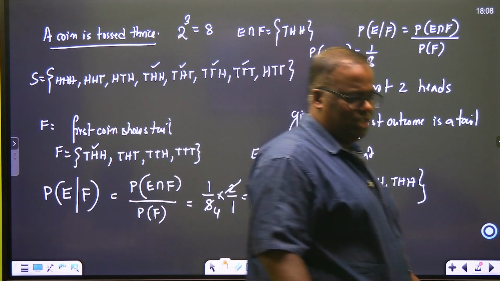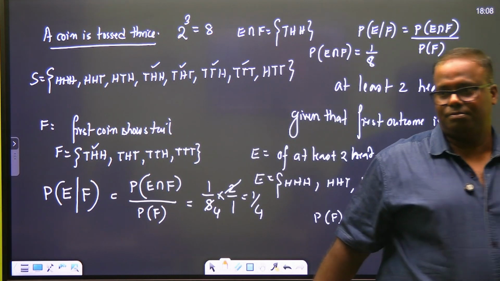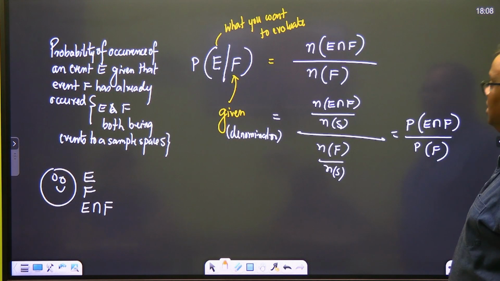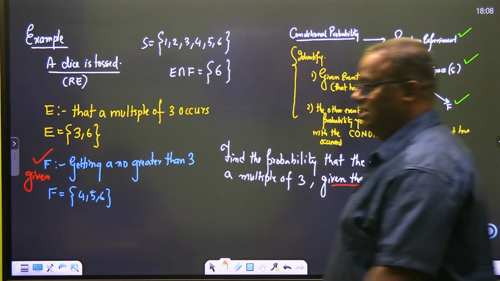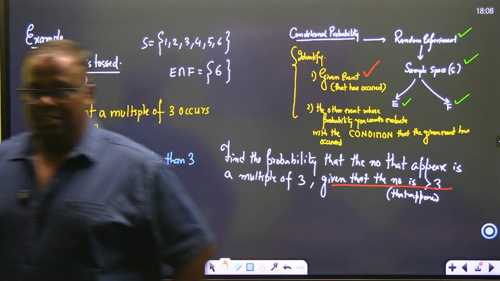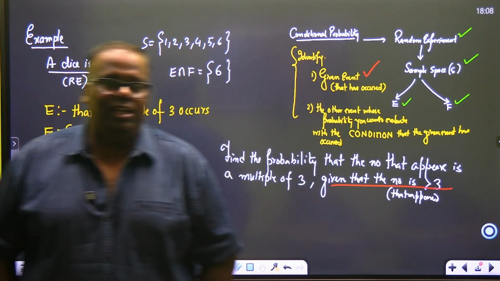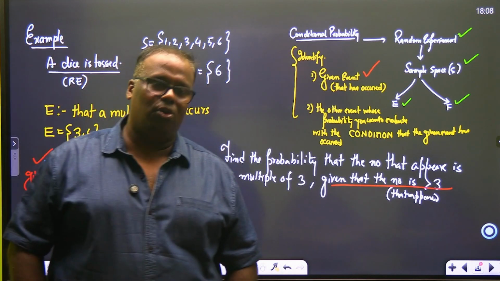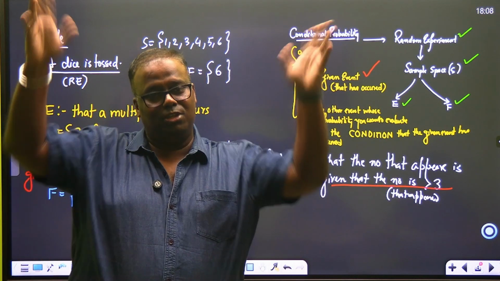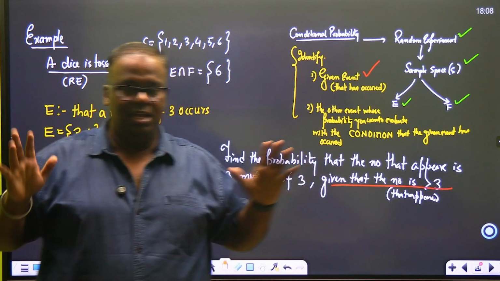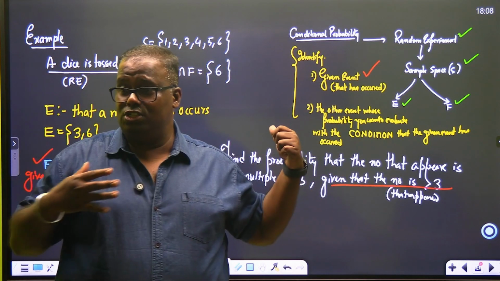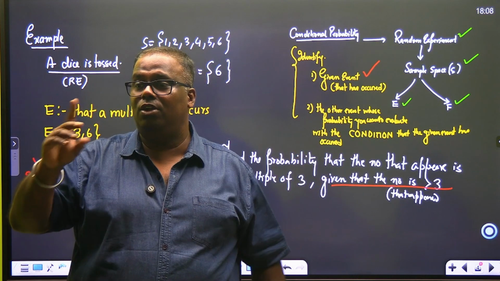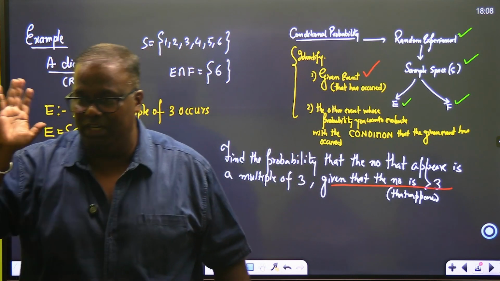Shall we have a quick revision now? Quick revision and go back to this slide. Conditional probability is about finding out the probability of an event E, given that an event F has already occurred, where E and F map to a same random experiment over a sample space S. When the problem is given to, now these questions will be very difficult. A family has got boys, girls, all these things. Our job is to first find out what is the given event.